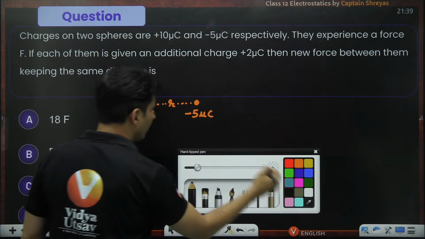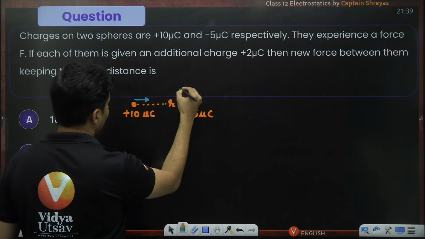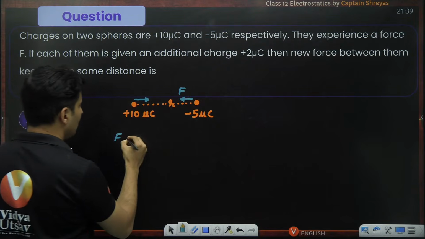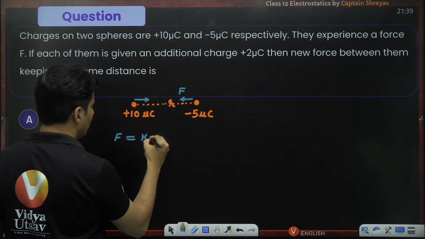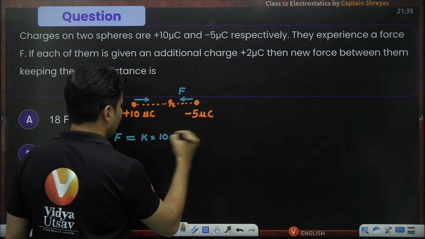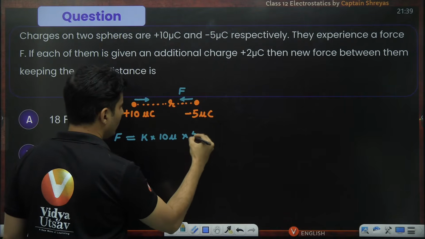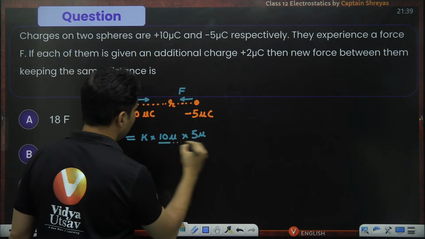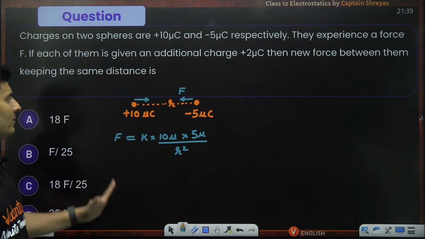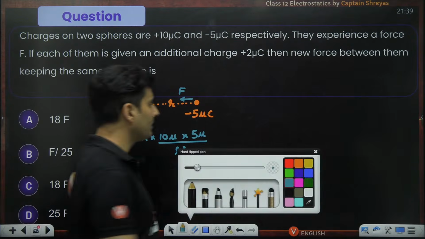So obviously there will be a force of attraction between them. And that force magnitude will be Coulomb constant into 10 into 5. There are micros over here, so we'll put 10 micro into 5 micro, whole thing divided by R square. This is what the force magnitude will be. Don't substitute anything, but this is what it looks like initially.